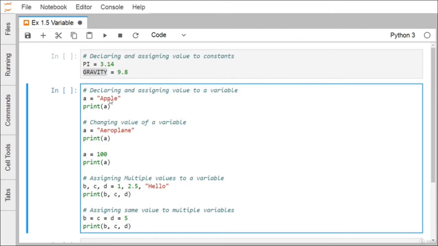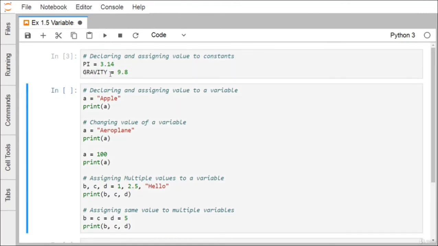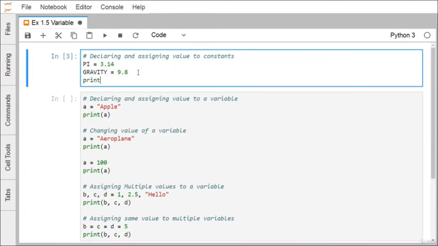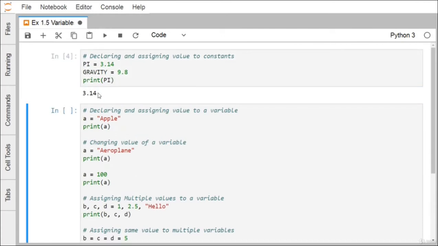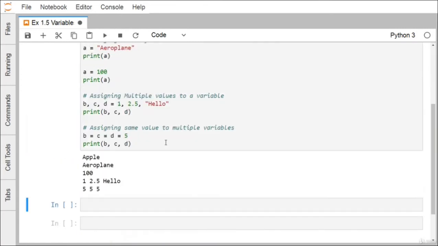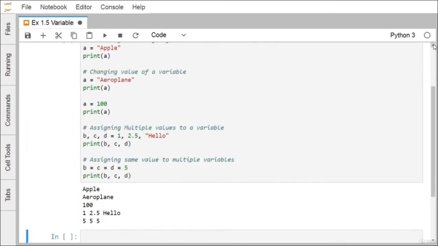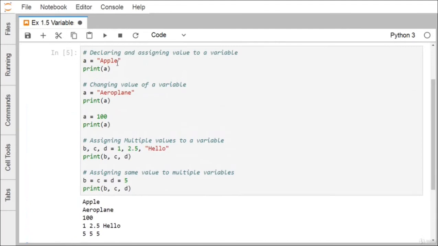So a is equal to apple. So now a is a variable, as apple is of the type text or string, so a will be of the type string here. So print a, so a will get printed. Now let me go for the execution. This line has no print, so that's why there is no outcome. So let me go for the print. If you go for print pi, we are getting 3.14. Now for this part, if I go for the execution, it will come like this. So a is equal to apple, so print a, and it is printing apple here.